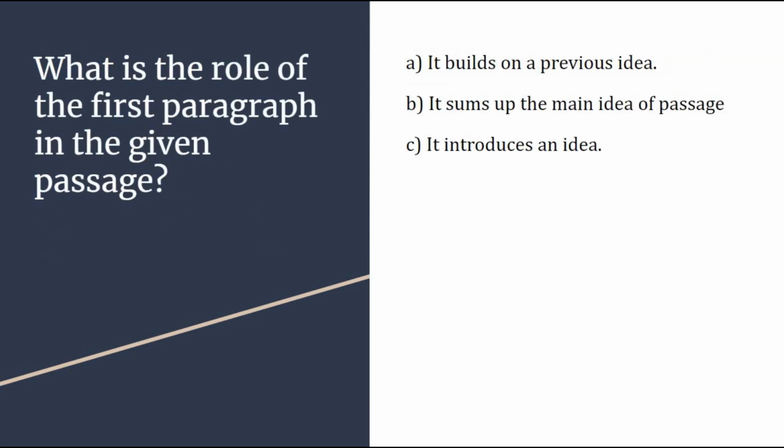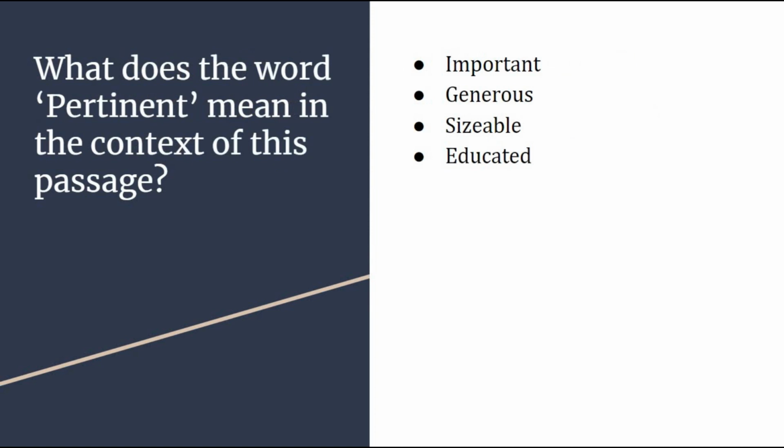Number 3, what is the role of the first paragraph in the given passage? So here you need to go through the first paragraph only and you need to form an idea which among this is the correct answer. Now the next question is, what does the word pertinent mean in the context of this passage? Is it important? Is it generous? Is it sizable? Or is it educated?